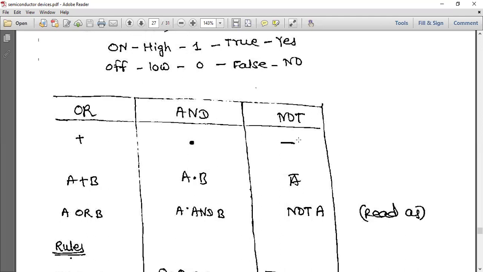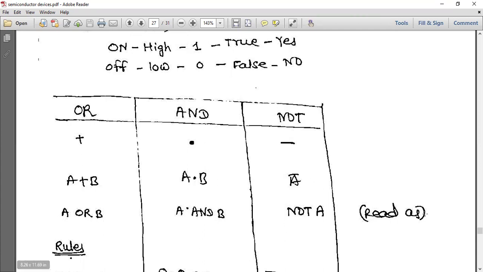This is not minus, it is a bar over something. In the equation you can see A plus B, that is A or B, A dot B, that is A and B, and this is not A.